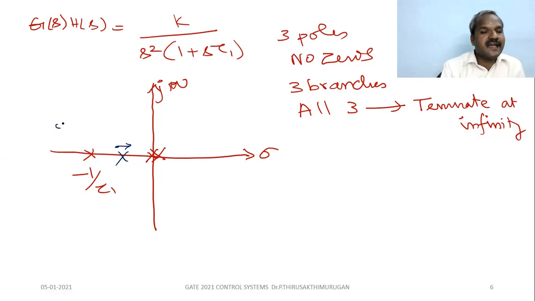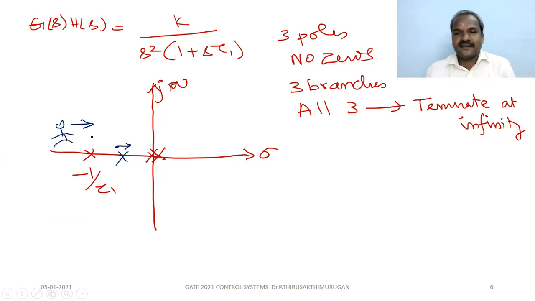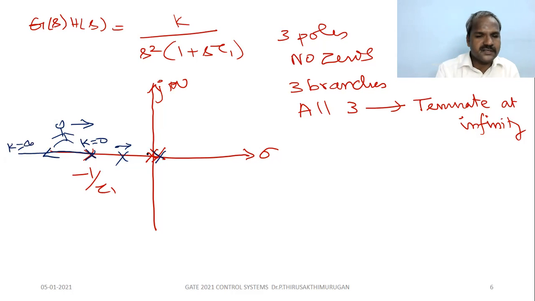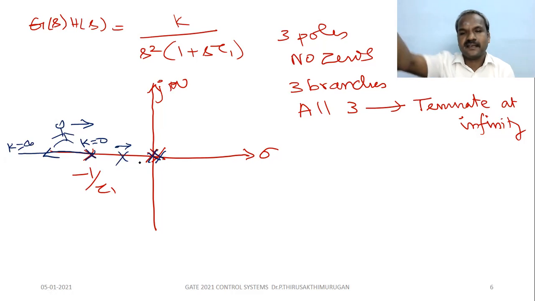If you stand here and look back to the right side, there are three poles. Okay, 3 poles, so an odd number. So here, one branch. This branch originates from this pole at k equal to 0 and terminates at k equal to infinity. So these two poles start from here and end at infinity.